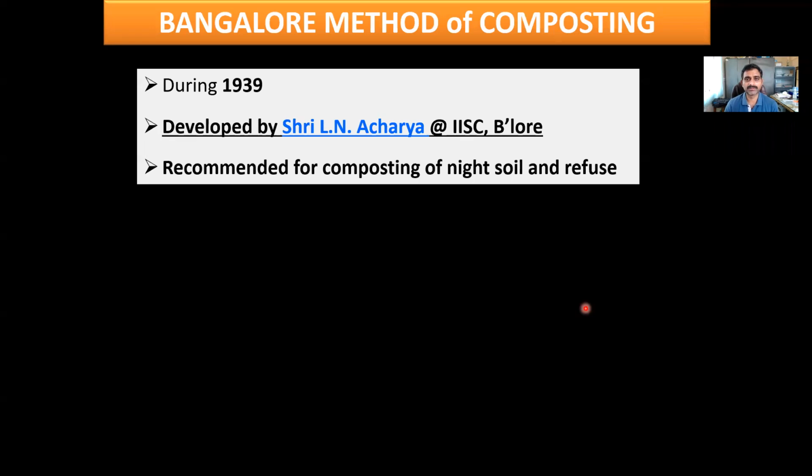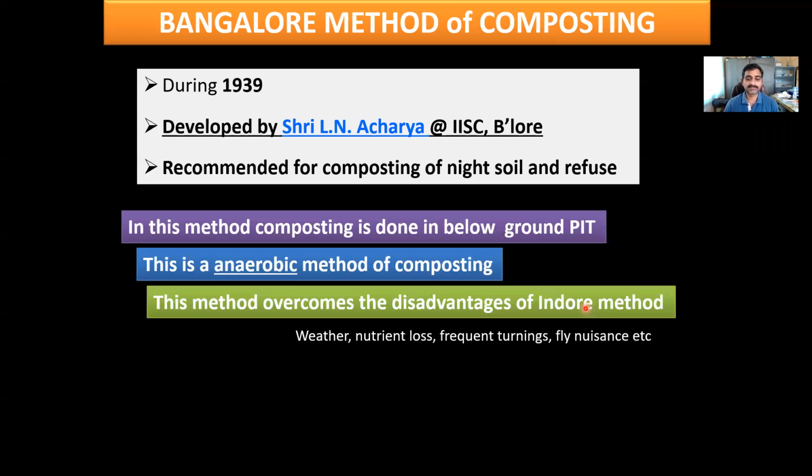I hope you know what night soil is. But in the present situation, we are discussing how we can utilize the Bangalore method of composting for composting agricultural and horticultural waste, not for night soil.